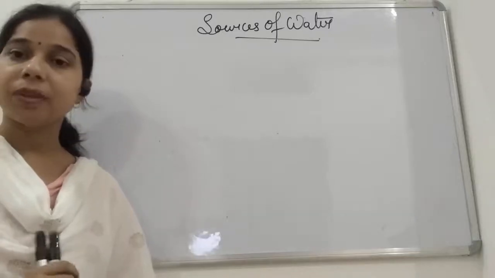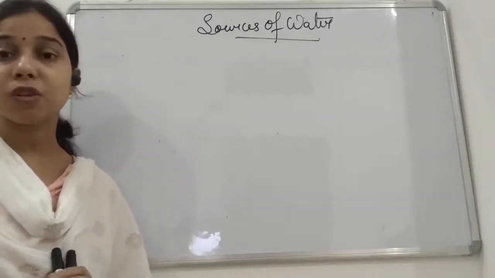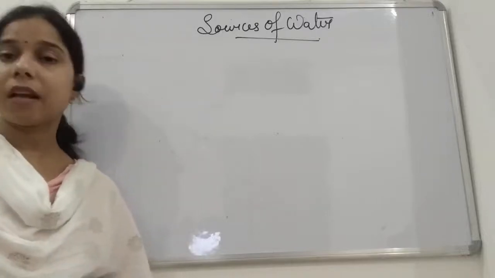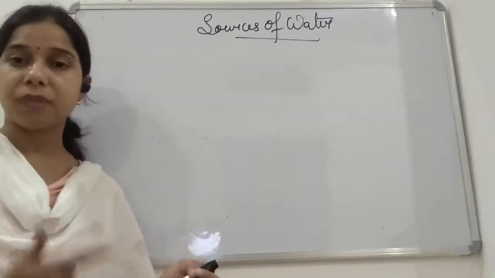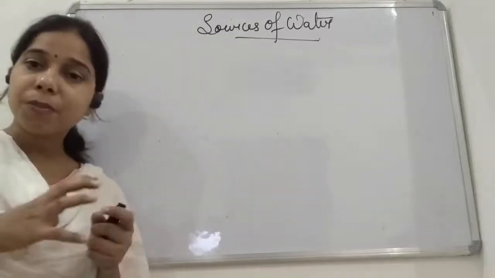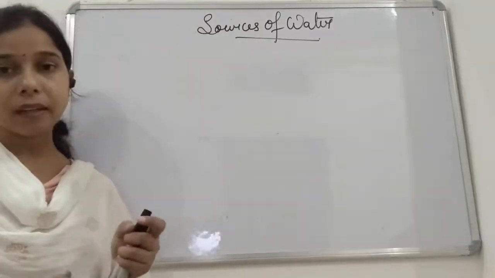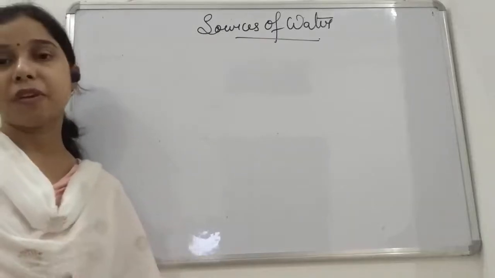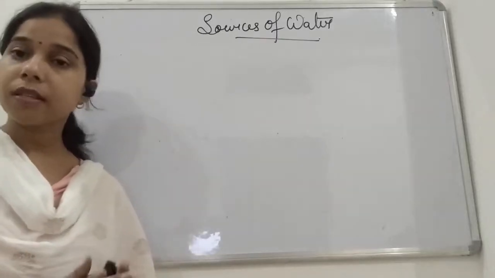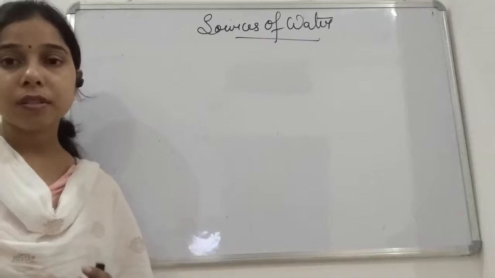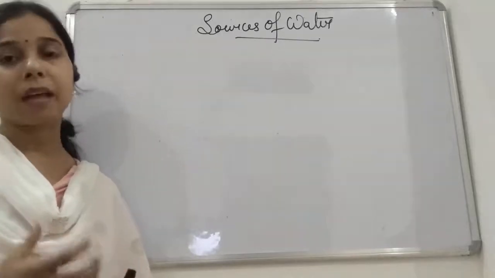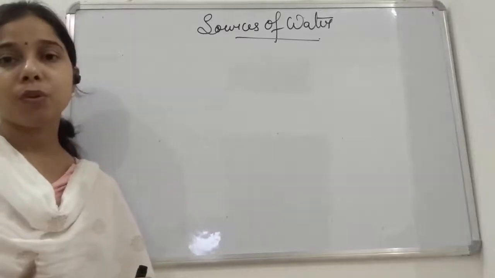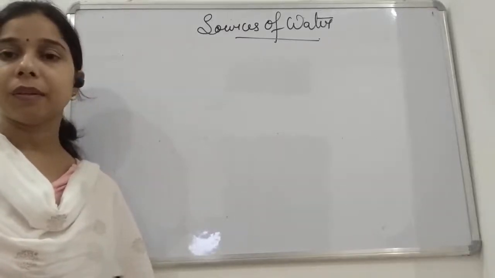And finally we discussed that water is used for generating electricity, through the movement of the turbine. We studied that a high speed of water helps in rotating the turbine, and that turbine helps in generating electricity. Not only this, if we talk about coal, the steam produced by the boiler helps in rotating the turbine, which also helps in generating electricity.